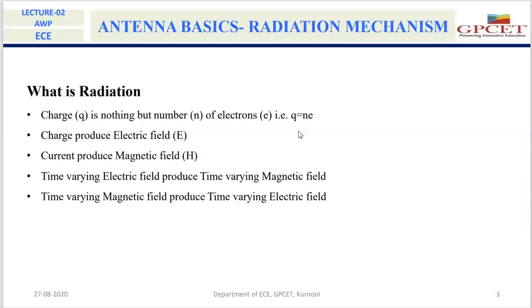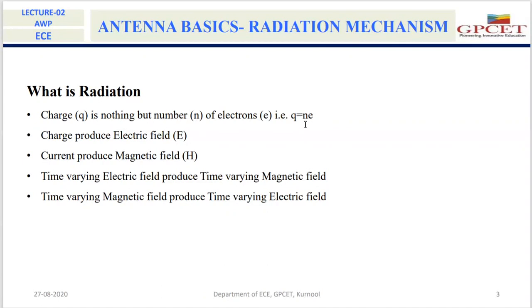If there is a set of protons, then we call that set of protons a positive charge. Charge is nothing but the number of electrons or protons. If there are more protons or holes, then we call it a positive charge.